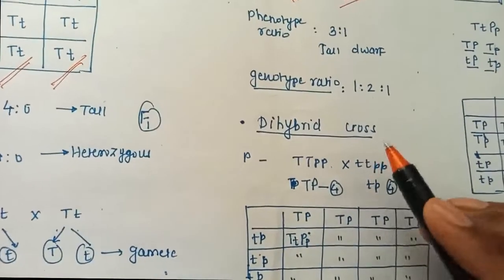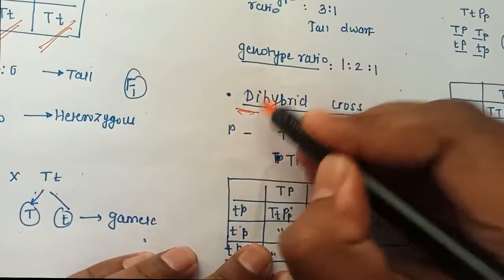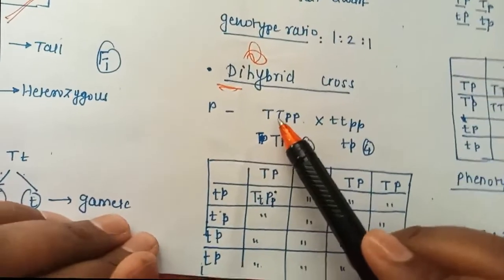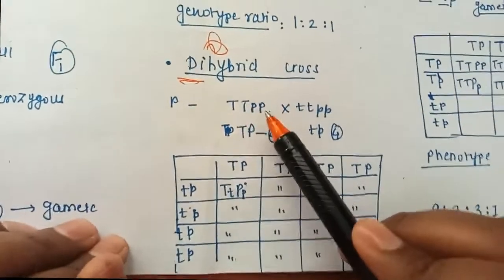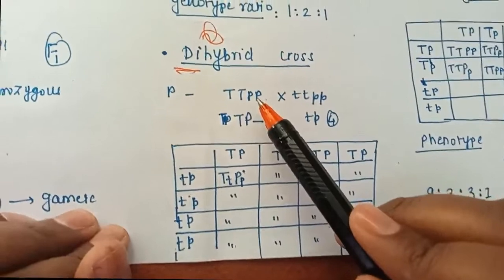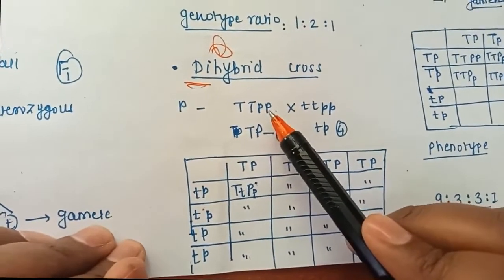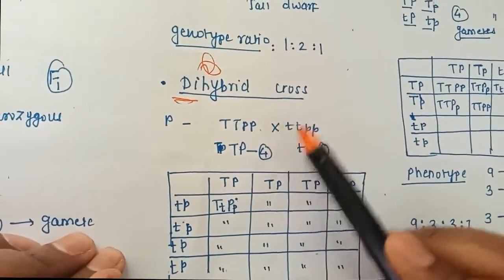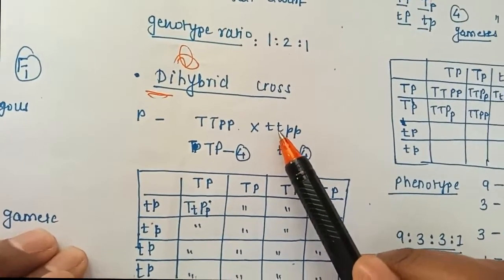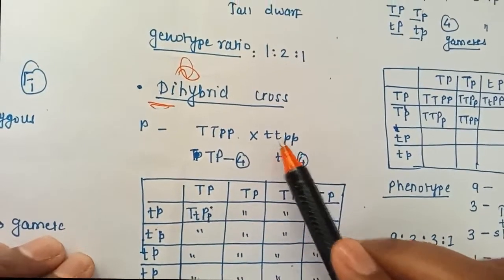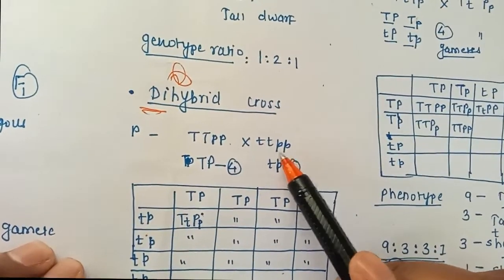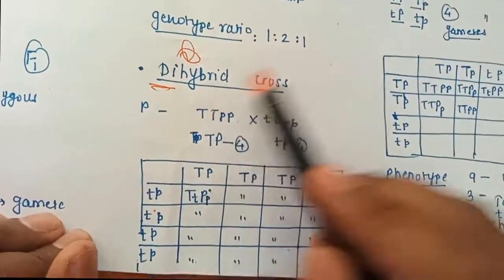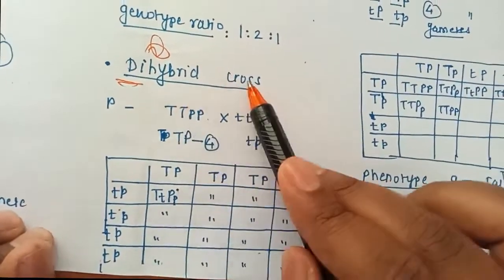Next is dihybrid. Dihybrid, as the name itself indicates, means we have to take two contrasting characters. I have taken the height of the plant, capital T dominant, and the color of the flower, purple, capital P. It is pollinated or hybridized with small t, the recessive characteristic, and small p, the white color of the flower. Now, hybridization with two characteristics is called a dihybrid cross.